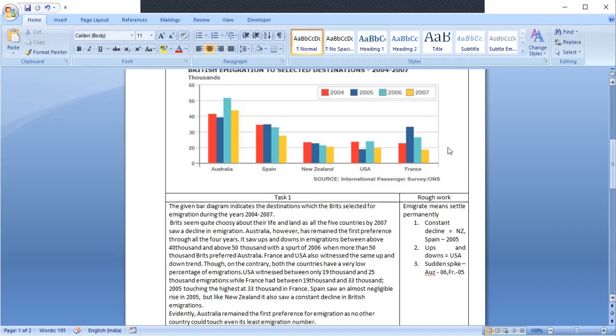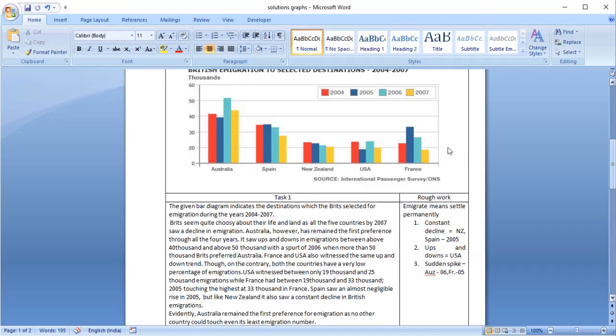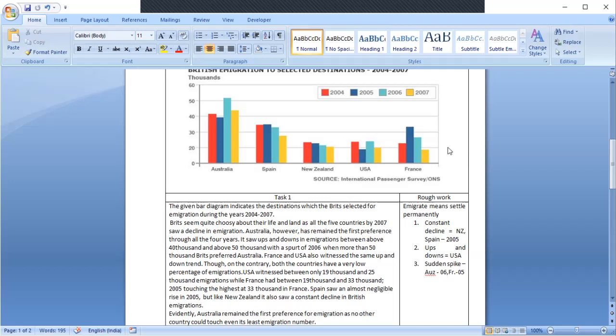Brits seem quite choosy about their life and land, as all the 5 countries by 2007 saw a decline in immigration. See, all the countries by 2007, the number has fallen everywhere. Australia, however, has remained the first preference through all the 4 years.